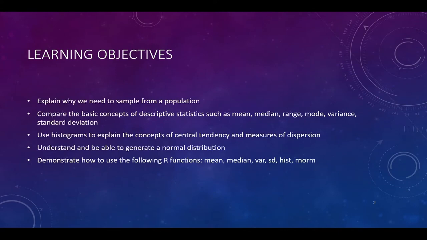So we're going to explain why we need to sample from a population. We're going to compare basic concepts of descriptive statistics, such as the ones we've already used: mean, median, range, mode. We're going to add two additional today. One is variance and the other one is standard deviation. We are going to use histograms to explain the concepts of central tendency and measures of dispersion.